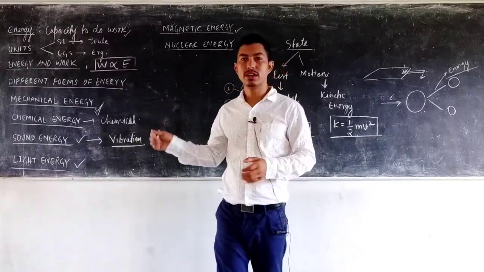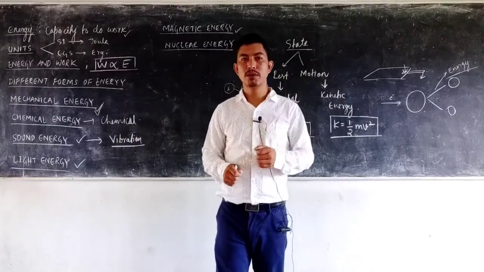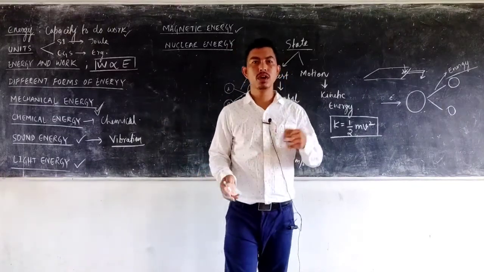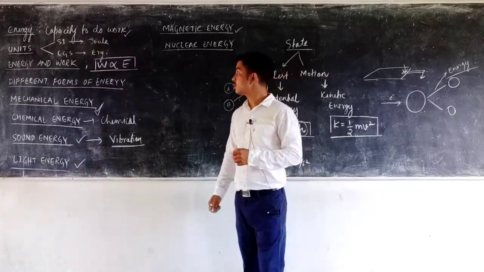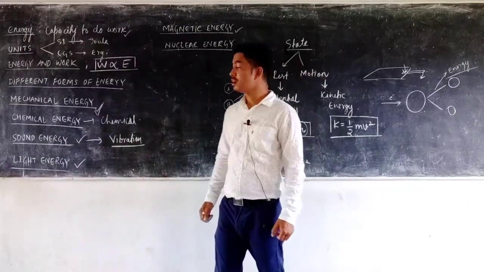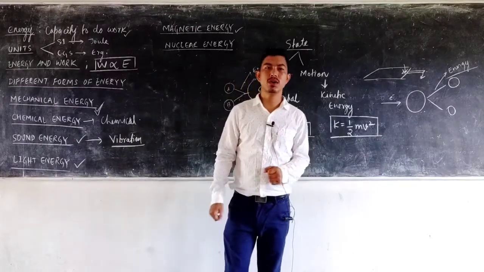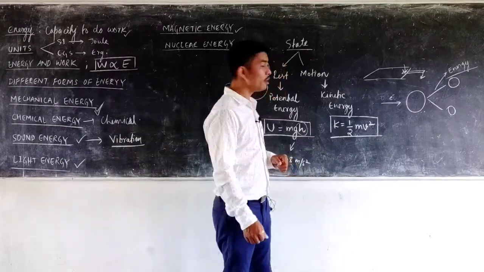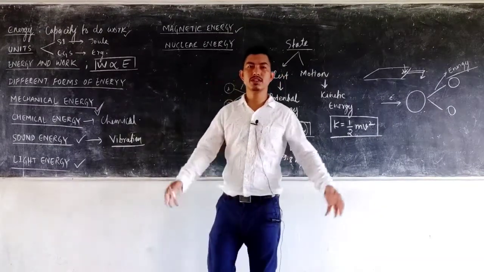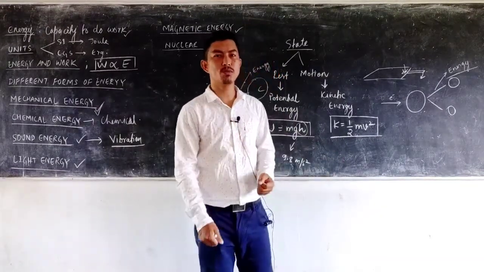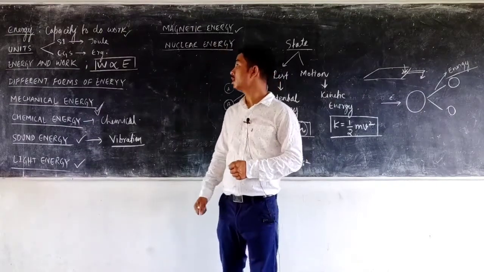So you will write that nuclear energy is the energy produced by the reaction of nuclear fusion or fission. These are the different forms of energy that we see in our day-to-day life. Apart from that, we have muscular energy also. The energy that is produced with our muscular movement is known as muscular energy.